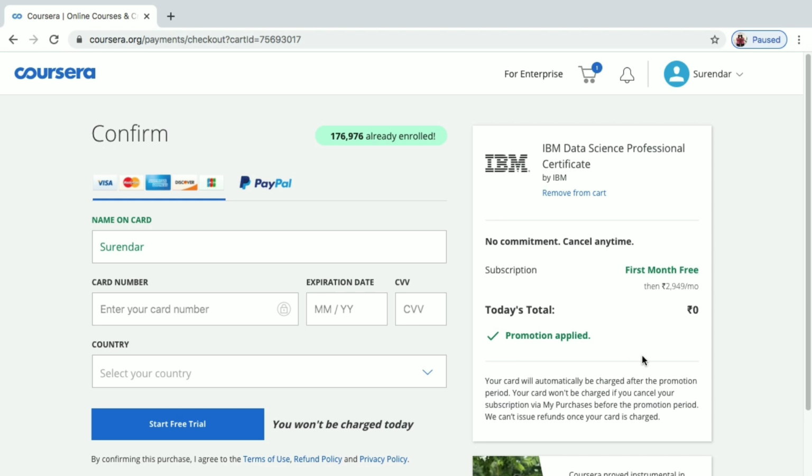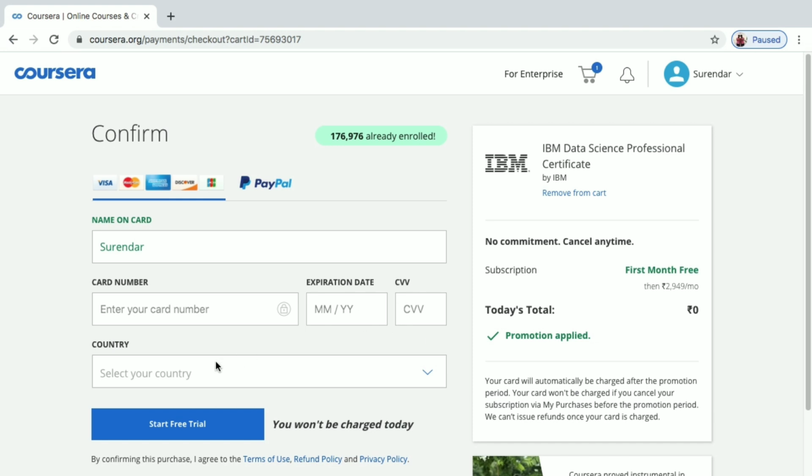Promotion applied. But you have to give your card details. You have to give your name, card number, expiry date, CVV and country. You have to give all these things and continue. Don't click on start free trial. If you click on free trial, you may not get a certificate. Give the card details and subscribe to it.